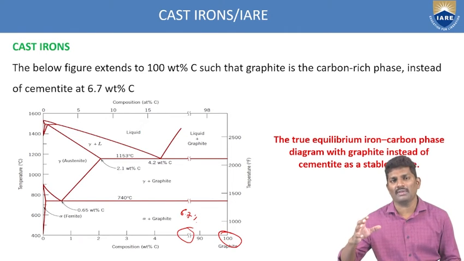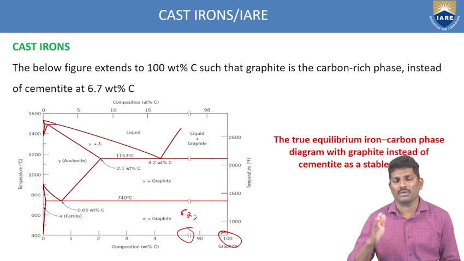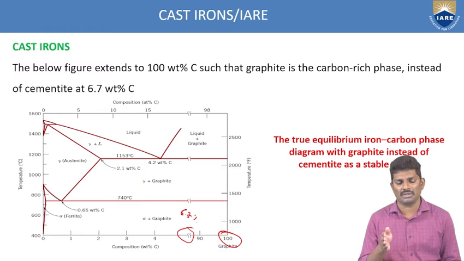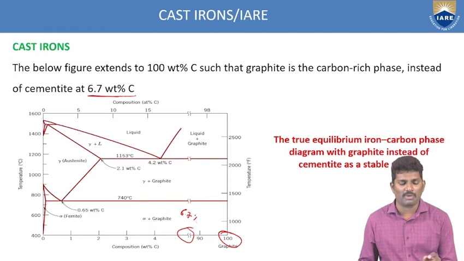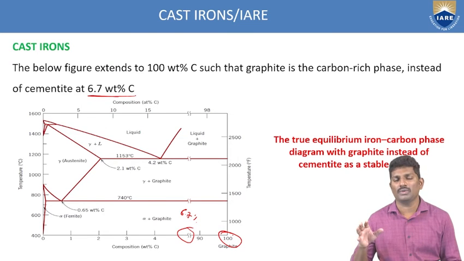So if you want to have any graphite composition, we have to cross that limit, which is a maximum of 6.7 weight percentage. If you cross 6.7 weight percentage, then up to 100% we get graphite. So if you want to use graphite material, you have to go up to 100%. That is what we can identify; we can extract these values from the iron carbide diagram.